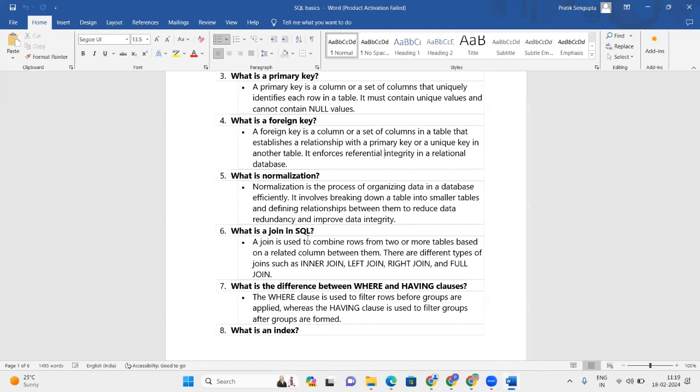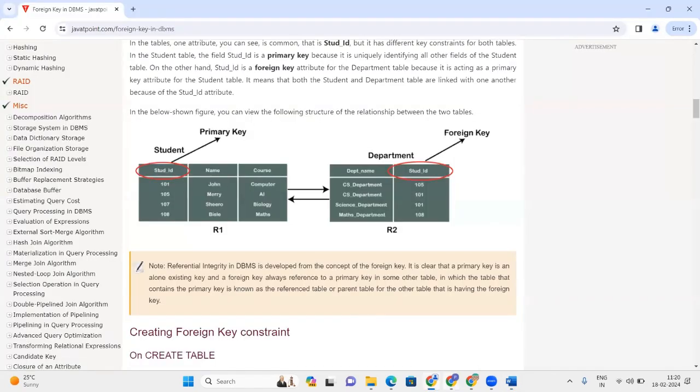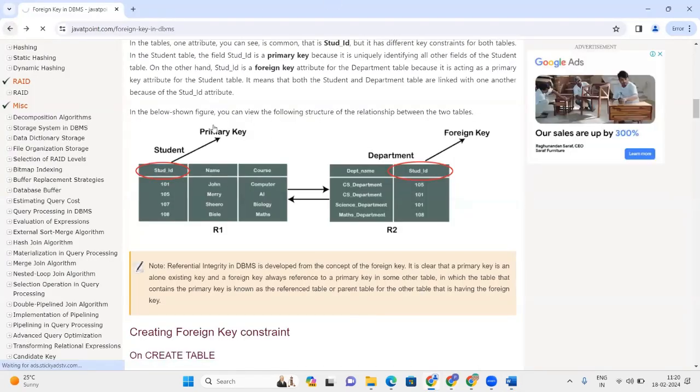It basically makes the table modular. It removes redundant data, that is, duplicate data. It breaks down a big, complex table into smaller tables and defines relationships between them. So data redundancy and unnecessary data is removed, and it also improves data integrity. We can see an example of normalization here.